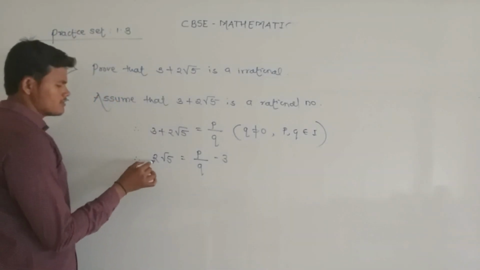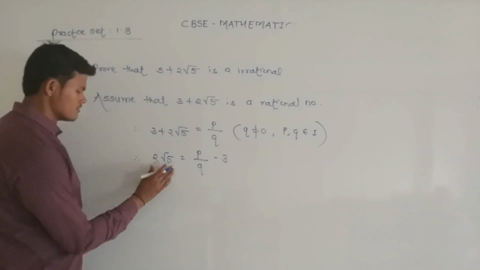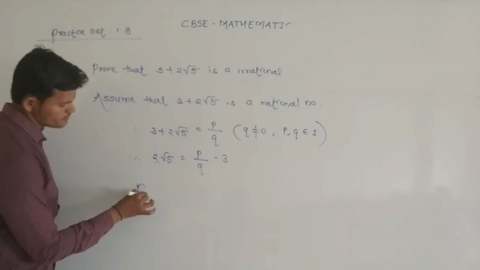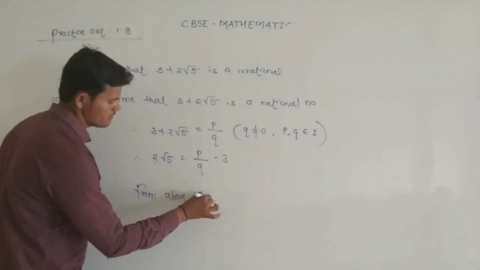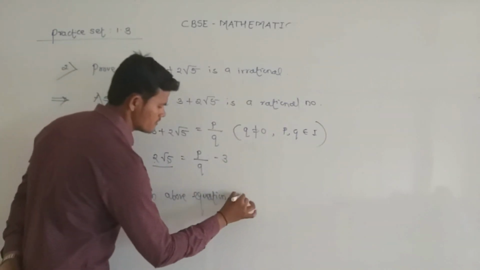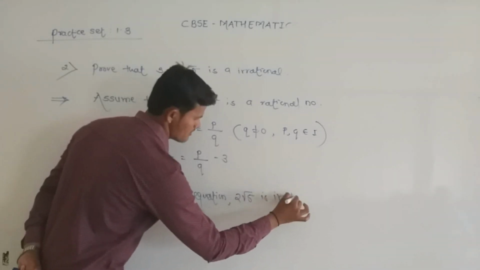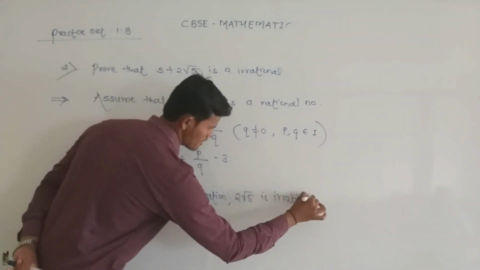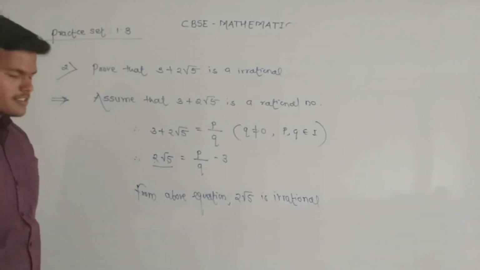Here 2 into root 5 is an irrational number. So from the above equation we get 2 root 5 is irrational. Why is 2 root 5 irrational? Here 2 is a rational number and root 5 is an irrational number.